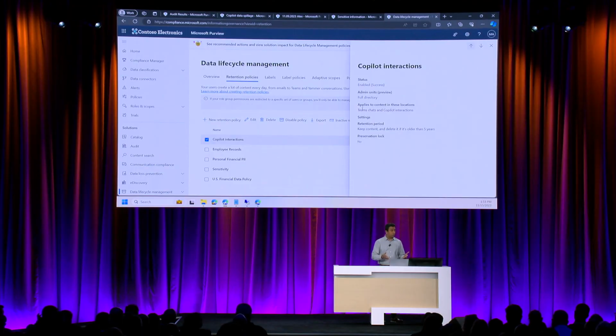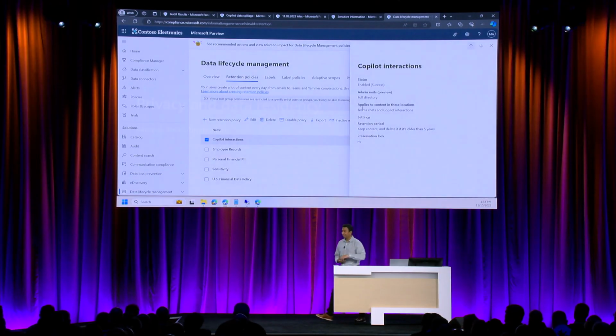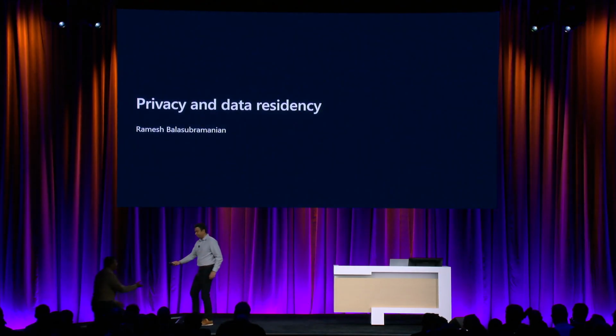All right, with that, I'm done with my demo. Hopefully I proved to you that you can keep your data safe and secure and your administrators compliant in using Copilot. And I'm now going to hand it off to Ramesh to take it over from here. Thank you.